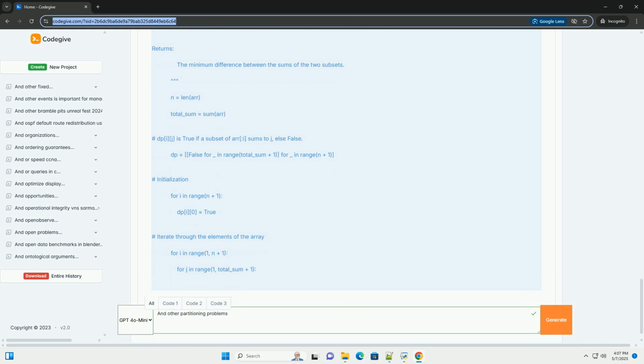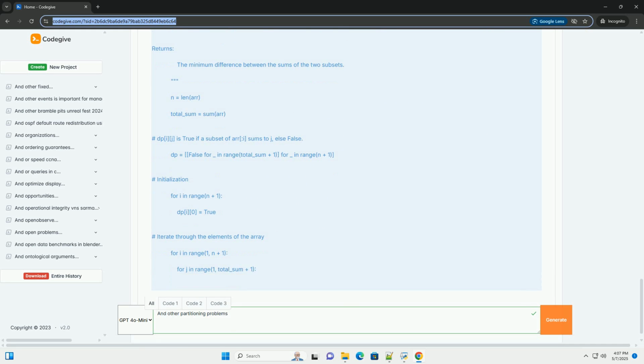Further learning. Introduction to Algorithms by Thomas H. Cormen et al., a comprehensive textbook covering dynamic programming and other algorithm design techniques. Algorithm Design by Jon Kleinberg and Éva Tardos, another excellent textbook on algorithm design, with a focus on real-world applications. Online coding platforms: LeetCode, HackerRank, GeeksforGeeks provide a vast collection of partitioning problems to practice with.